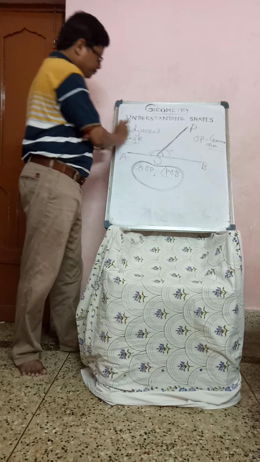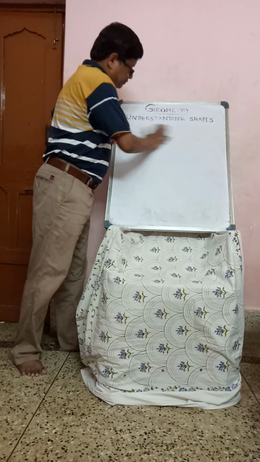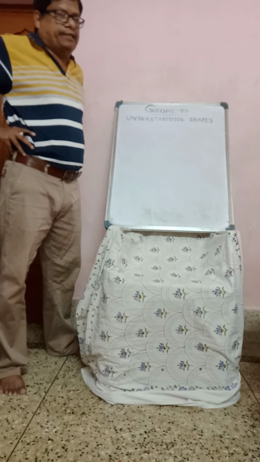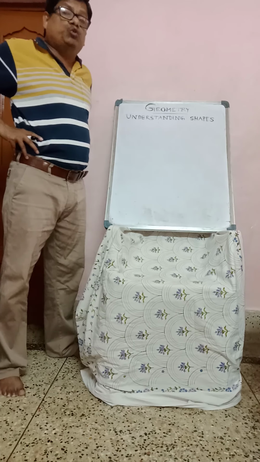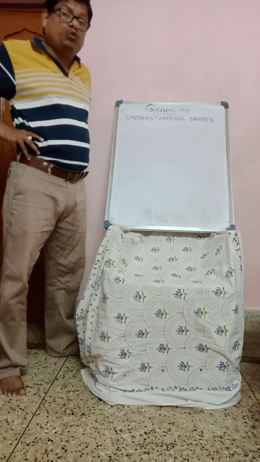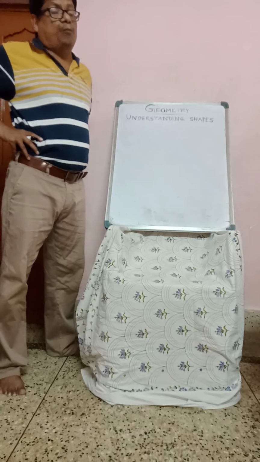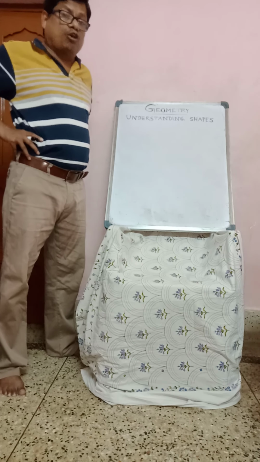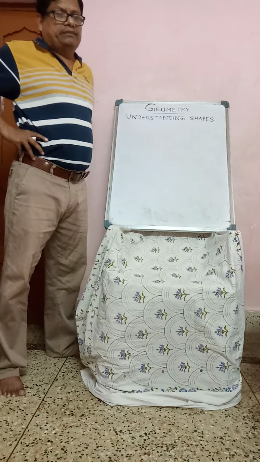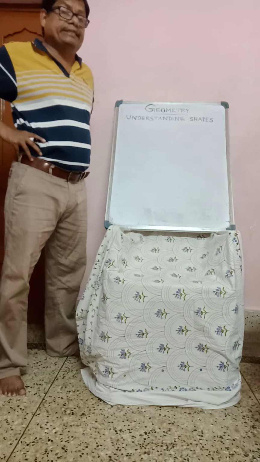Now, complementary angle and also supplementary angle. I have to explain. If the sum of two angles is 90 degrees, then the two angles are complementary to each other. And if the sum of two angles is 180 degrees, then it is called supplementary angle.